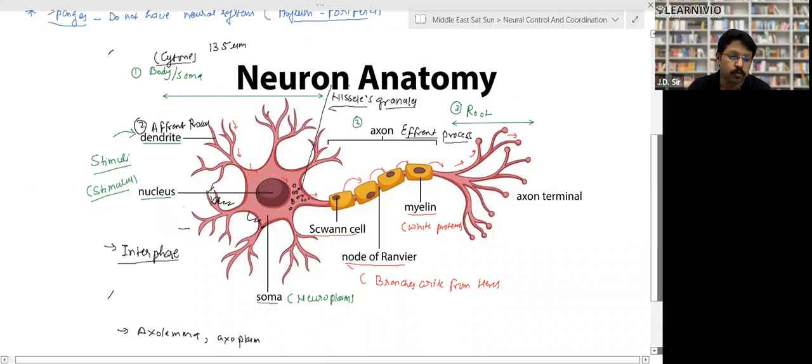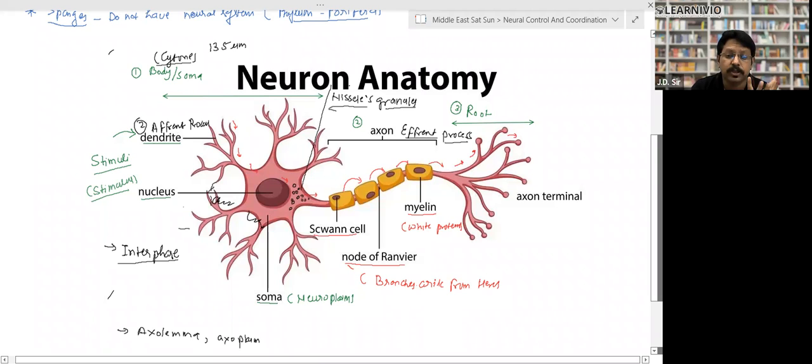Now the body or soma is made up of this star kind of structure. This star kind of structure has afferent systems. So what is the afferent system? Actually, they are called dendrons. These branches are known as dendrons. So what is the dendron?